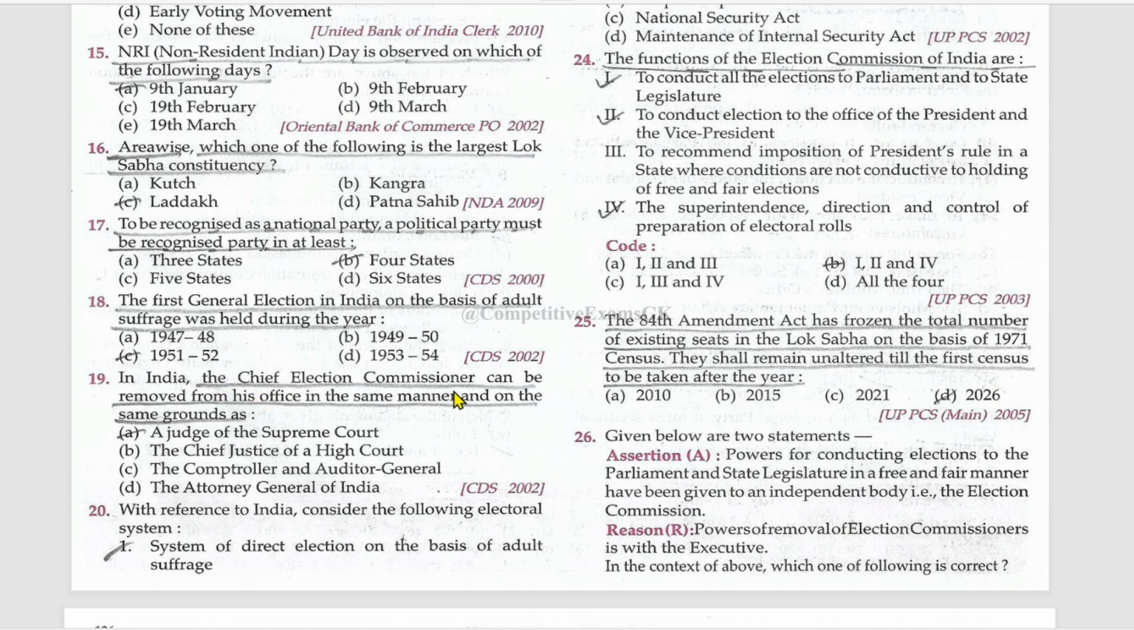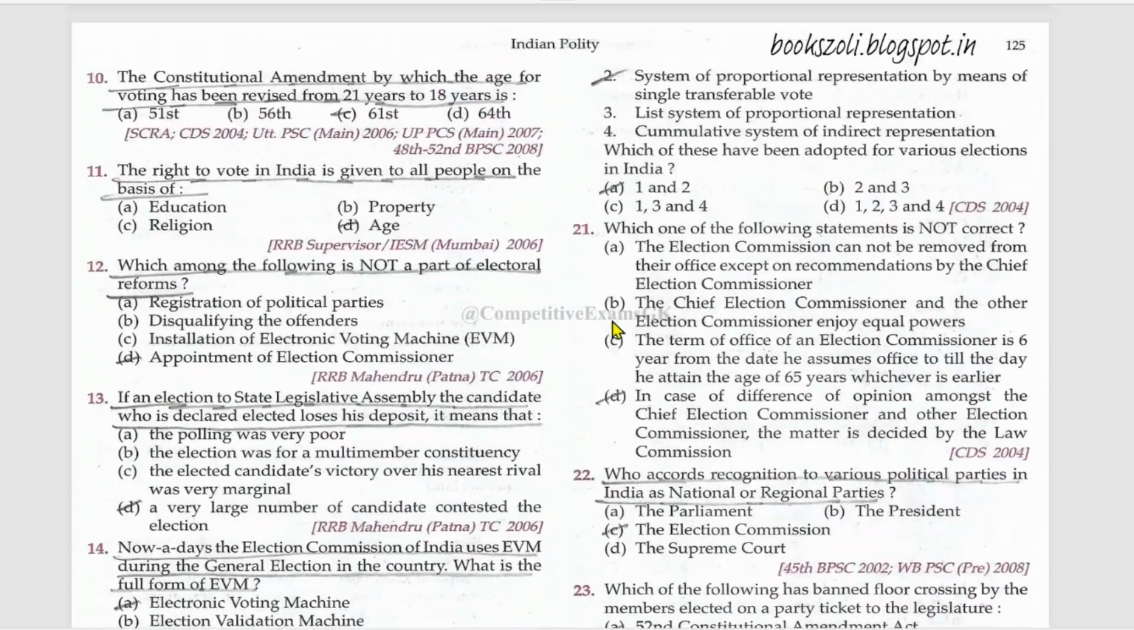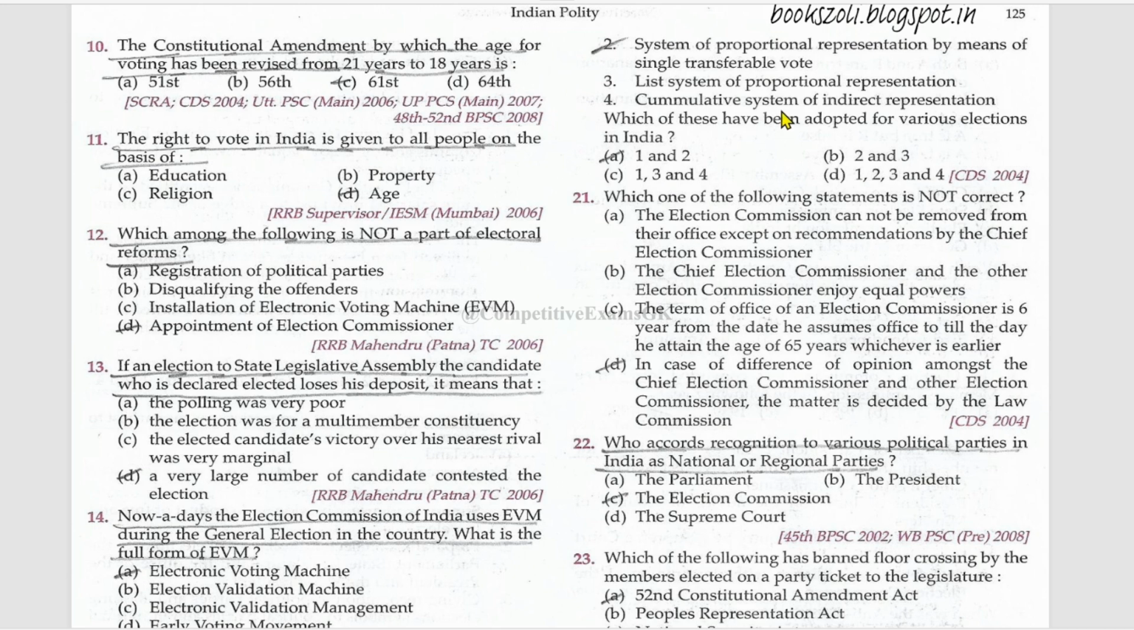In India, the Chief Election Commissioner can be removed from his office in the same manner and on the same grounds as a judge of the Supreme Court. With reference to India, consider the following electoral systems. System of direct election on the basis of adult suffrage, true. System of proportional representation by means of single transferable vote, this is also true. List system of proportional representation, no. Cumulative system of indirect representation, no. These two are wrong.